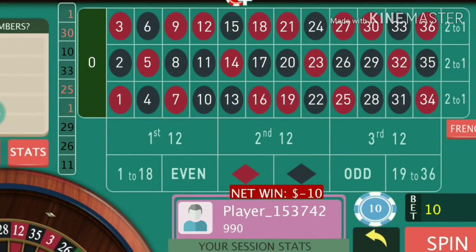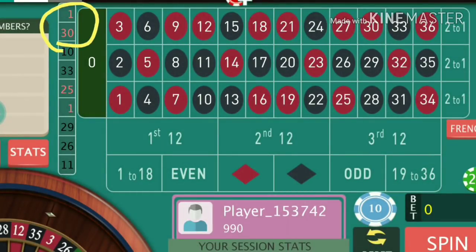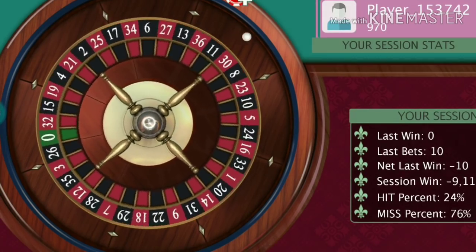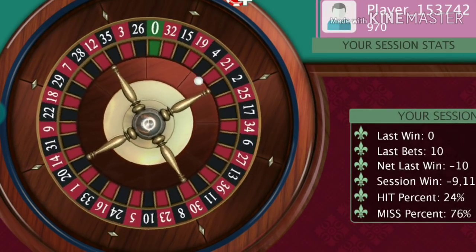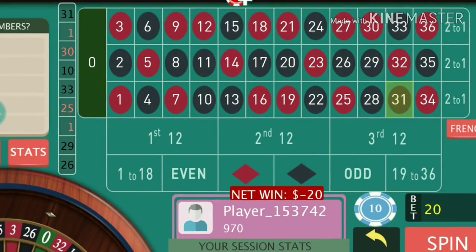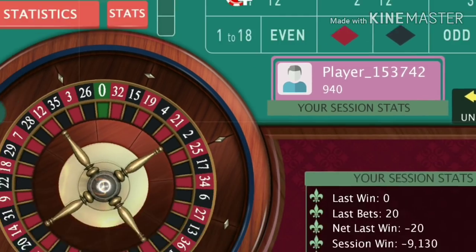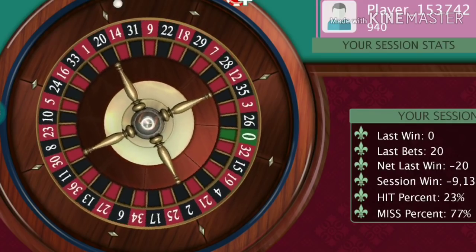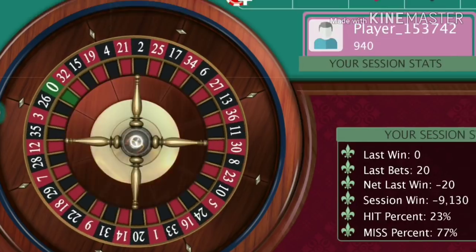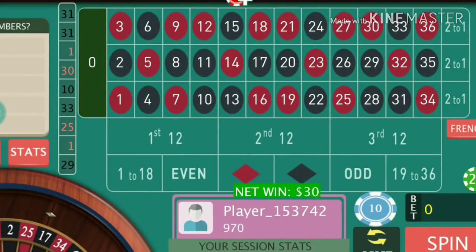Now you can see closely, you can observe the trend is of red numbers. So we lost our last spin. Now we will put 2 units on the trend, that is red numbers. Again we lose, but the trend has changed and now it's odd numbers. So 3 units now on the odd numbers. It's a win.